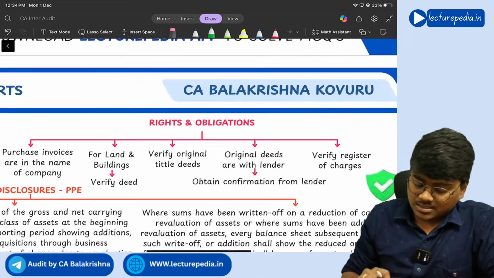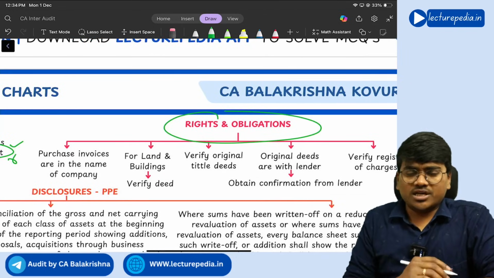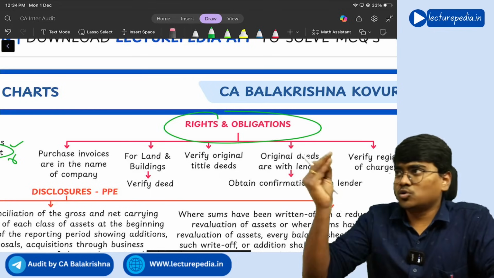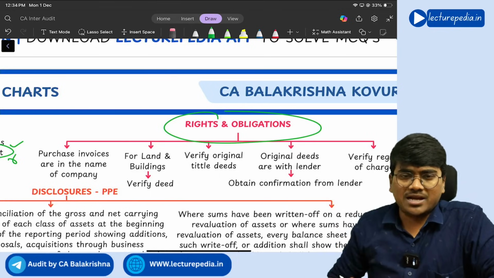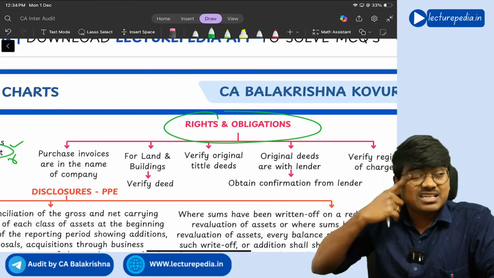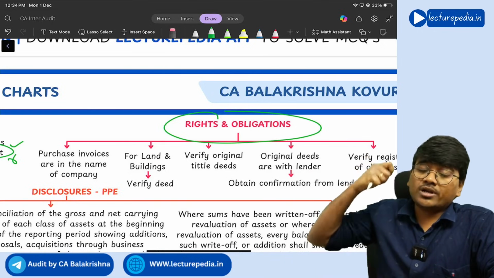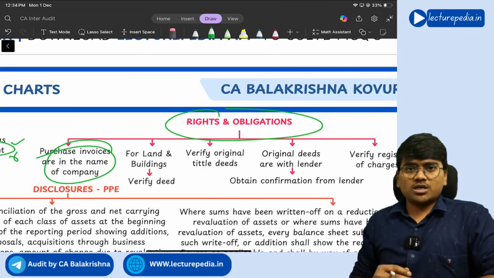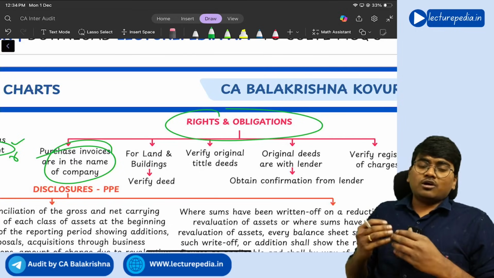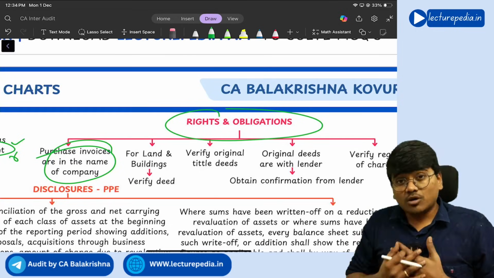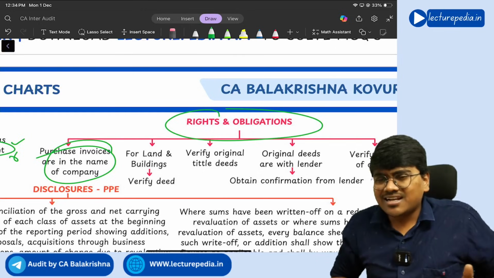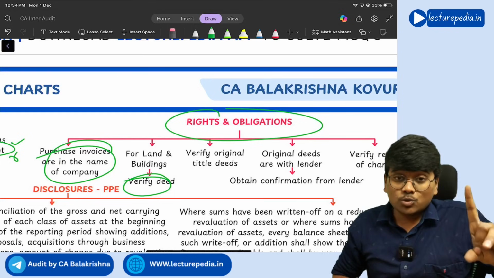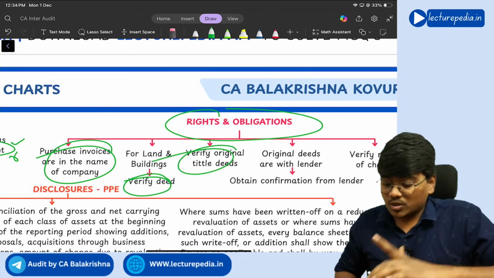Getting it? Yes. Next, rights and obligations over the asset. So the entity is showing in the fixed assets 2 crore in the balance sheet. Now, whether the entity actually has a right, an ownership right over that asset, for that what you will see? You will see the purchase invoice. So whether the purchase invoice of that particular asset is in the name of the entity, and for land and buildings you will see title deeds. Verify the title deeds. You will have to verify the original title deeds, understanding?